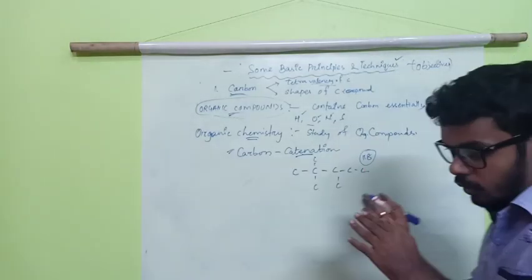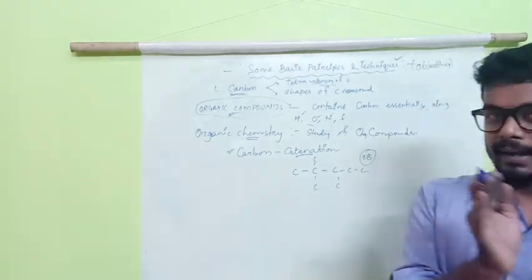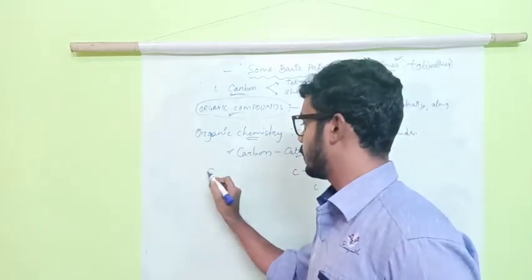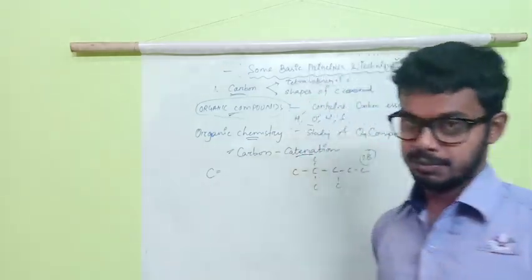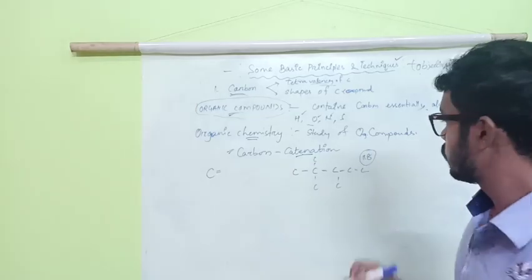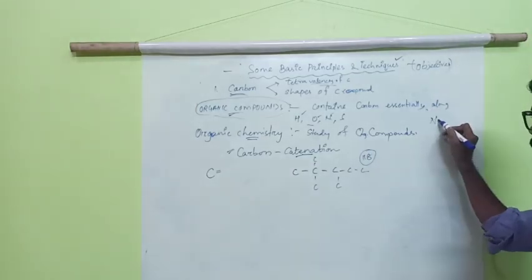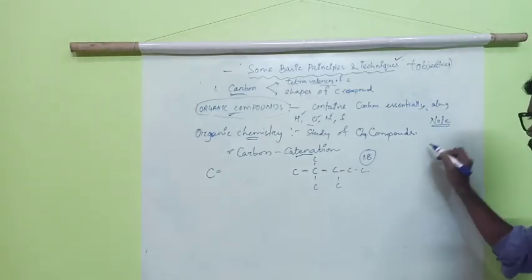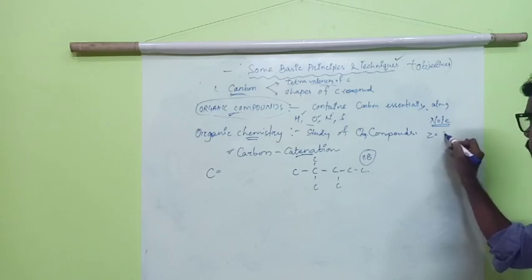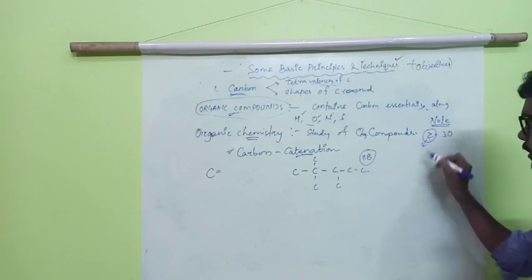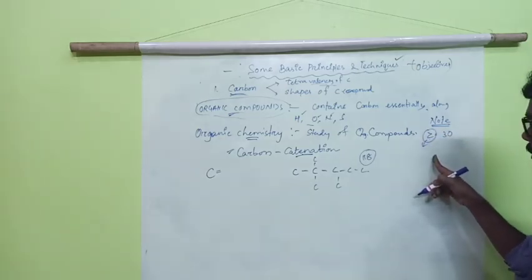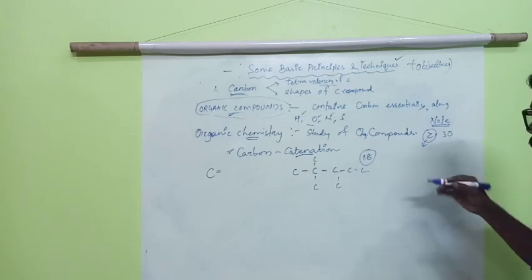Okay, so let's go back a little. The atomic number of carbon is how much? Remember students, note that you need to know the atomic number up to 30. Z is the symbol of atomic number. Don't forget that.